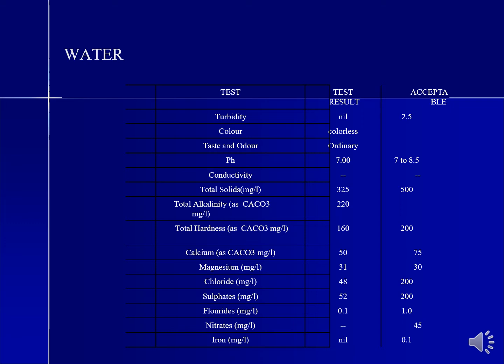Chloride 200, we got 48. Sulfate 200, we got 52. Fluorides 1, we required 0.1. Iron 0.1 is acceptable, but we got nil.